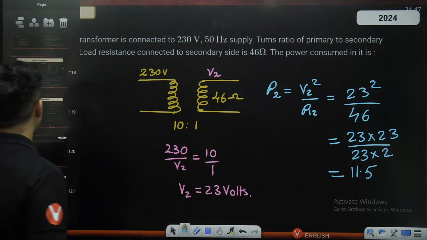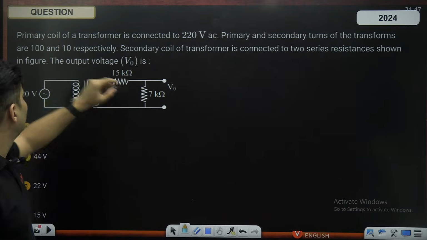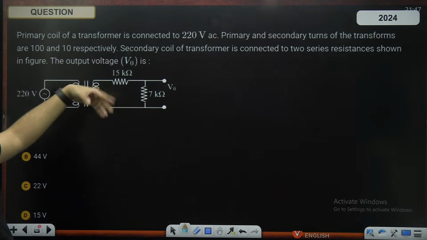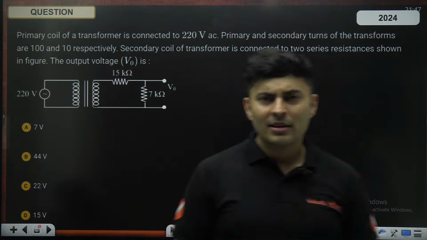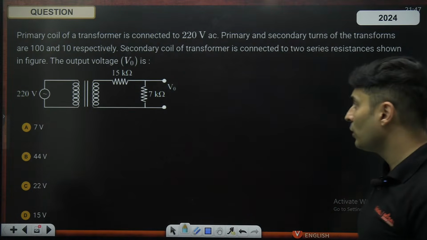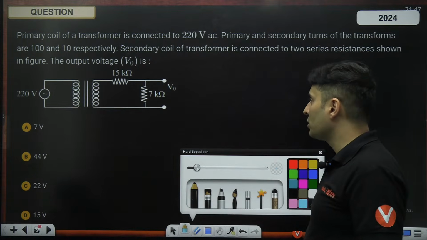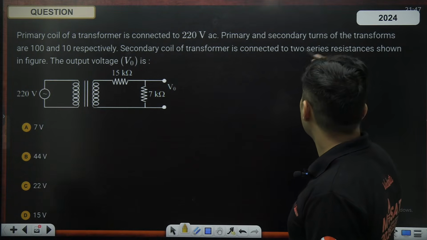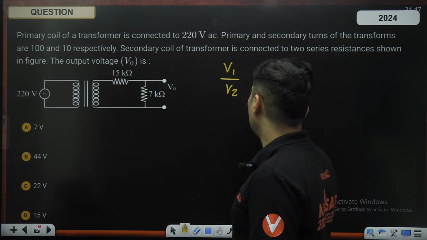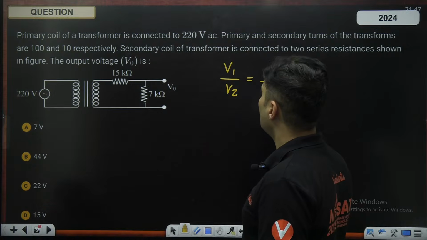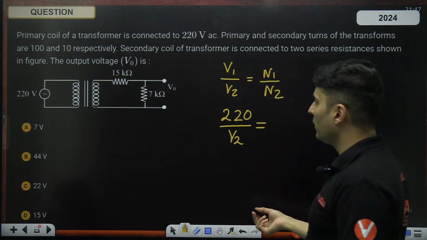Let's do another question. The first question actually. Primary coil, secondary coil, 220 volts, 110 respectively. The secondary coil is connected to resistances as shown. The output voltage is how much? Now many people got confused in 2024. So what to do if such a circuit comes? Bro, you don't have to break your head so much. I'll tell you what. See, primary, secondary turns of the transformer are given. So that's it. V1 by V2 is simply N1 by N2. V1 is 220. Secondary voltage, we do not know. We have to figure it out.